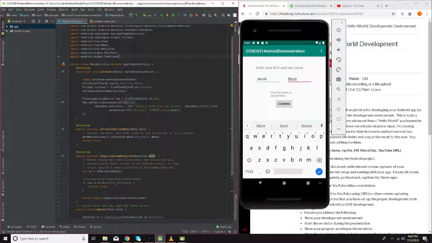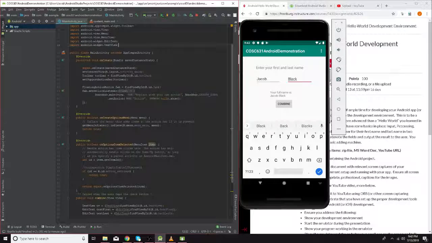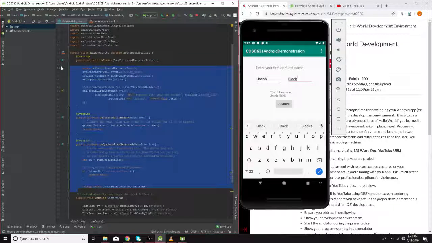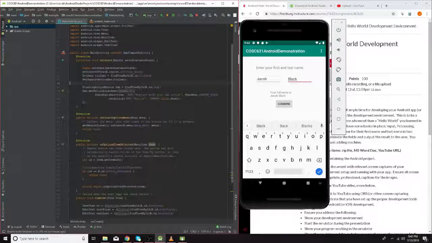So when I first created this application, I noticed that there are three methods that are created by default when you start an Android application project. They are onCreate, onCreateOptionsMenu, and onOptionsItemSelected. From my understanding, onCreate is run when the application first starts up.